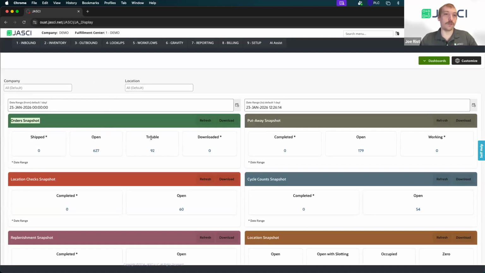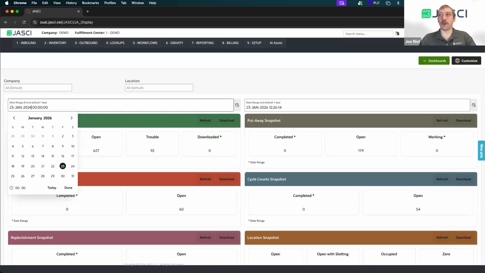And you can actually see in our view trouble orders all of the reasons why things are held up in trouble, if you'd like to release them or not, which JASCI will automatically release if we can as inventory is put away. And you can see if you want to maybe change how you release it. Maybe you want to release part of the order because that customer still wants to get a portion of their order, or they're willing to wait for the remainder down the road. So in our view trouble orders, that's an area where you can see orders that you probably need to pay some attention to. You can also see how many we've downloaded in that time range.